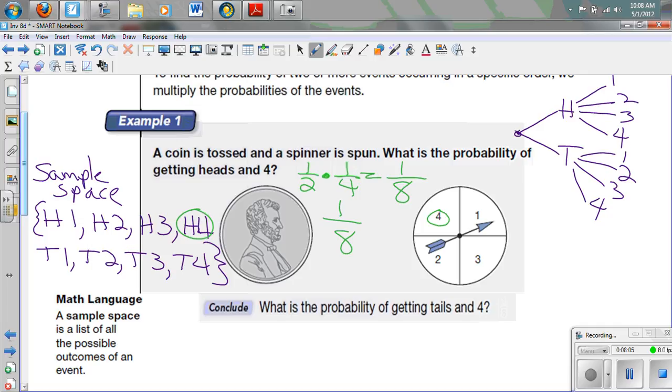So what's the probability of getting a tails and a 4? We could look at the sample space, or we could do this mathematically. Getting tails, 1/2. Getting a 4 on the spinner, 1/4, which equals 1/8. Or if you look at the sample space, which one of these is tails and 4? There's only one of them, right? So 1 out of 8.